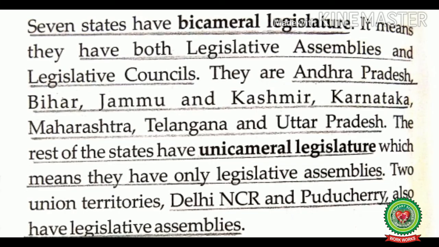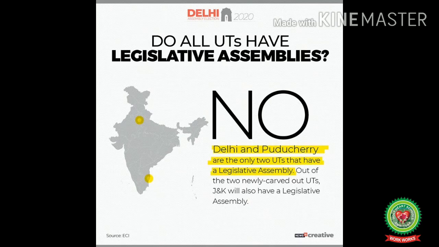And other than these 6 states, the rest of the states have unicameral legislature, which means they have only legislative assemblies. 2 union territories, Delhi NCR and Puducherry, also have legislative assemblies. That means earlier only 2 union territories had a legislative assembly, and these were Delhi and Puducherry. But now, Jammu and Kashmir has also become a union territory and it also has a legislative assembly.